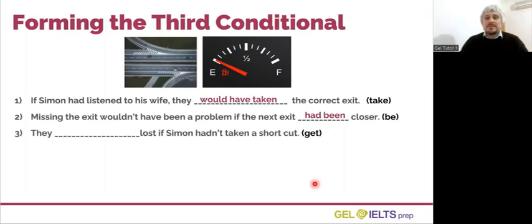Look at sentence number 3. They lost if Simon hadn't taken a shortcut. Use the verb get and look at the next question below the video and write the correct verb phrase to complete sentence number 3.